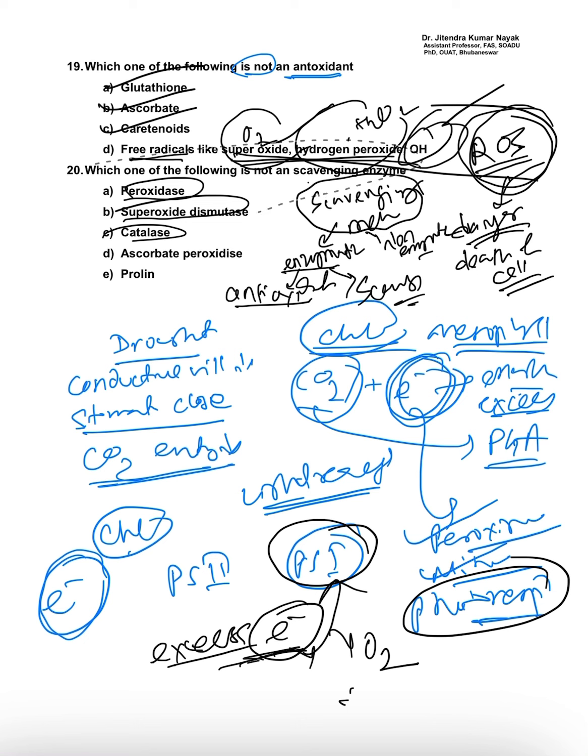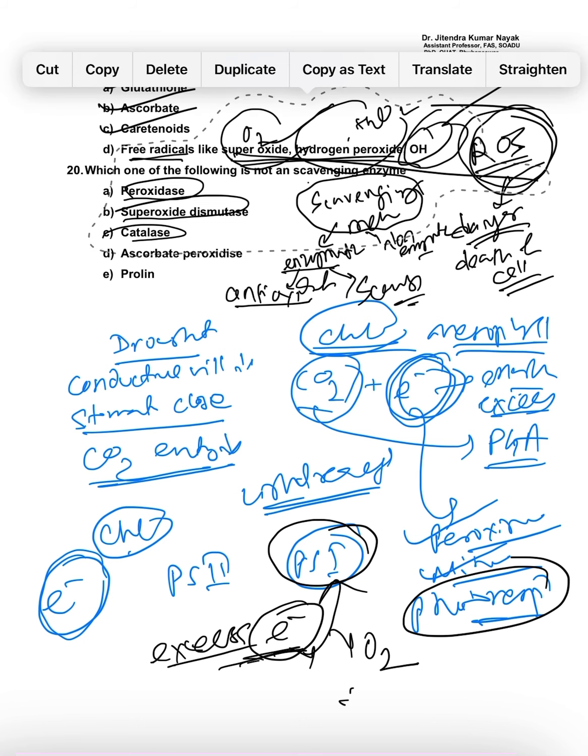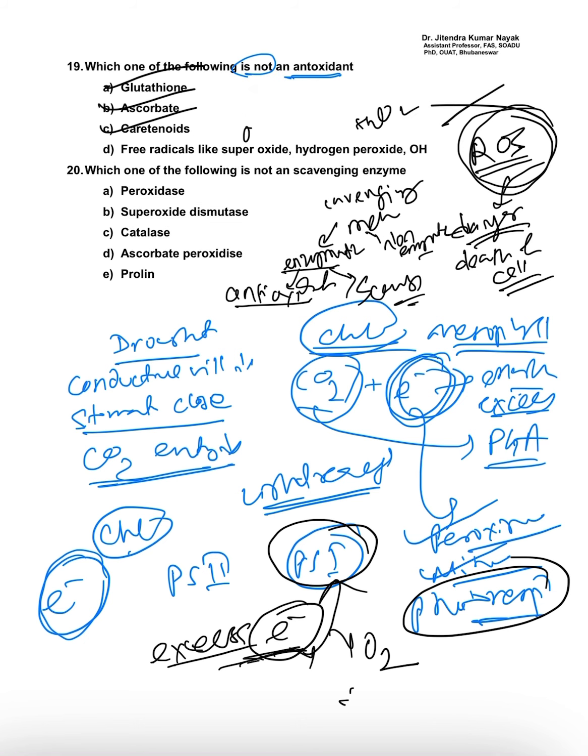So here you can see the question. The scavenging enzymes are peroxidase, superoxide dismutase, catalase, and ascorbate peroxidase. These are scavenging enzymes.